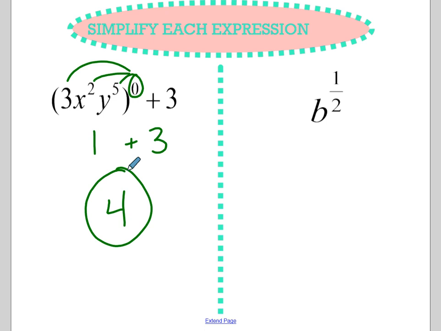Here we're just going to simply rewrite this. So b to the 1/2 power. Anything raised to the 1/2 power is like taking the square root. So b to the 1/2 power is the square root of b.